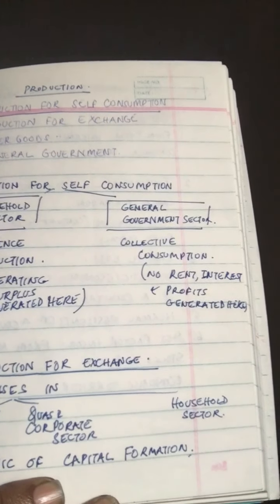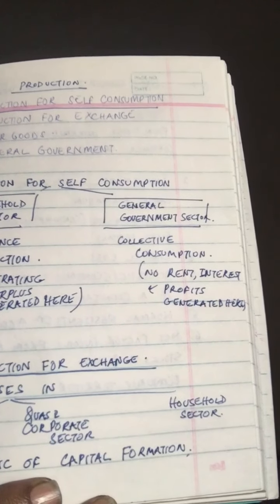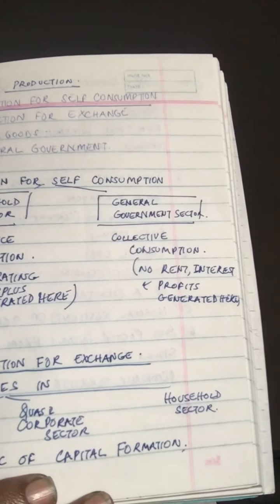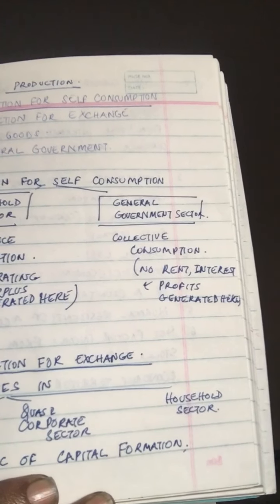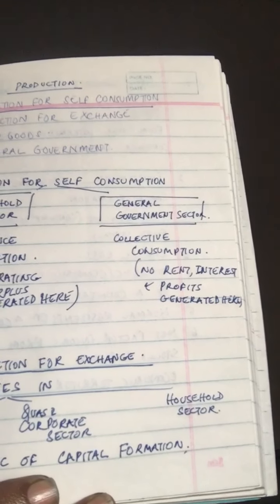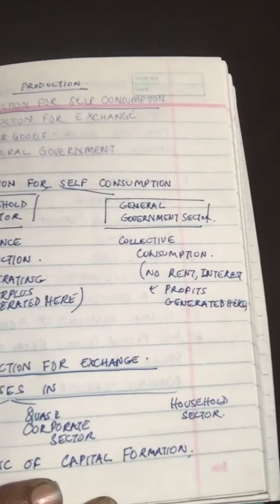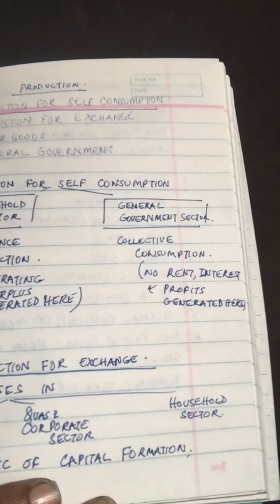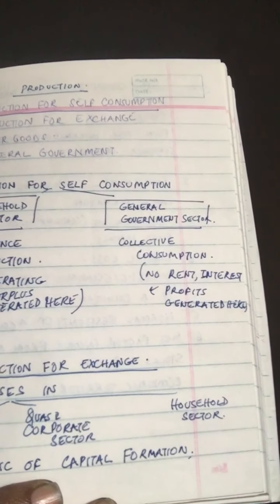So let's talk about the government. As regards the government sector, we've already seen the government does not sell but furnishes goods, and we are talking about the general government. It furnishes goods and services either free or at a nominal price. Since no sale is involved, it is argued that government production is for self-consumption.